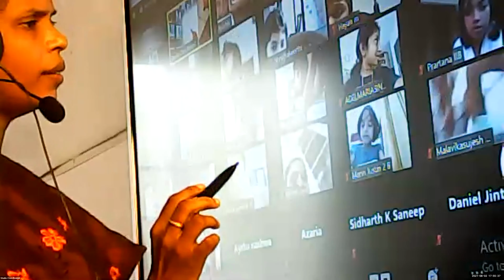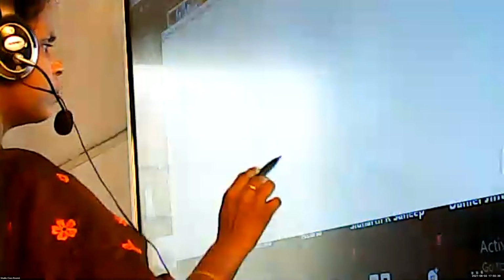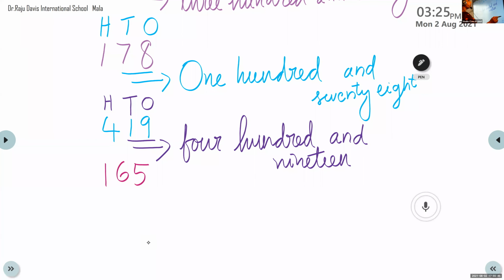Abhinav, can you hear? Can you see the screen? Yes, ma'am. Please tell me the answer. Okay. Here we have 165. So at one place we have which number? Which digit is in one place?